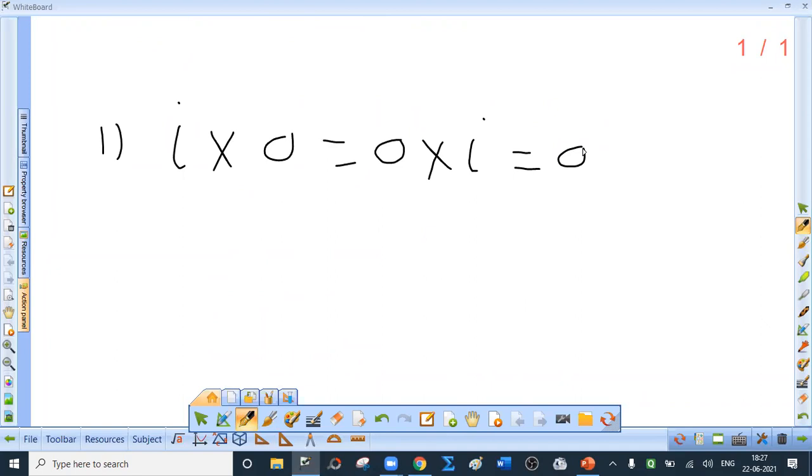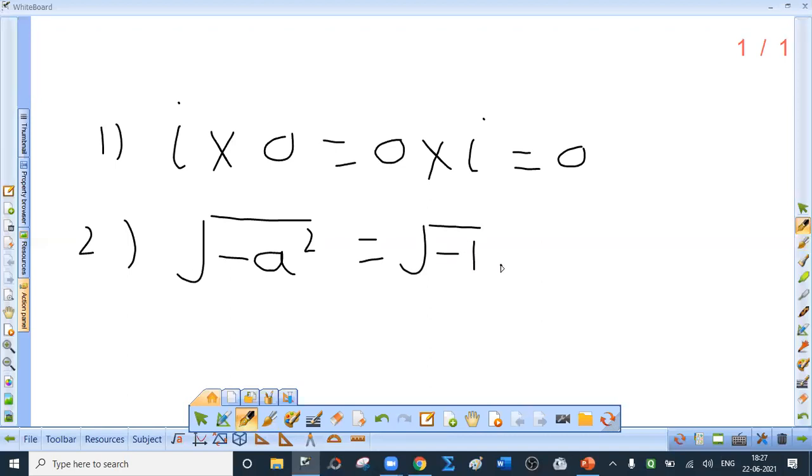Now this is important. What is root of minus a square? Root of minus a square, where a is a real number, is written as root of minus 1 into root of a square. Now what is root of a square? Plus minus a. And what is root of minus 1? i. So I write this as plus minus ai.